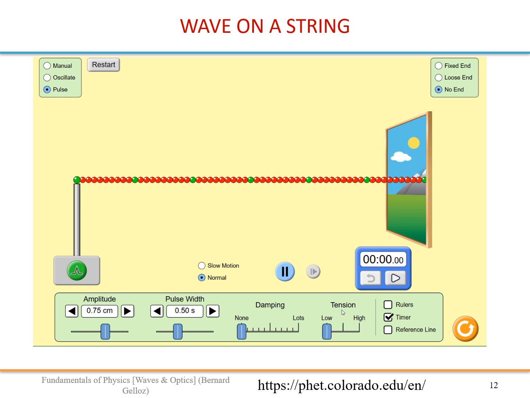So tension is a property of that system, of the string. So the tension will influence the speed of the medium. So this is like the speech I had with the humans in the stadium. If they are very reactive, the speed should be very fast. If they are slow to respond to what the neighbor is doing, then the speed will be low. So same story here. High tension, you have a high response. Low tension, a slow response.